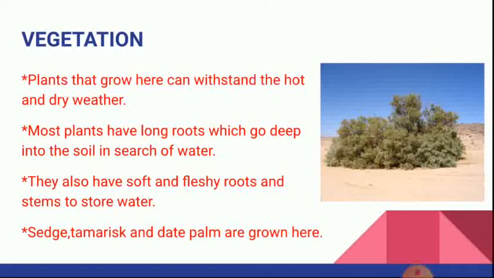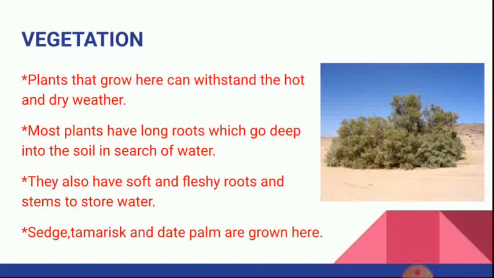Plants that grow in Saudi Arabia can withstand hot and dry weather. Most plants have long roots which go deep into the soil in search of water. They also have soft and fleshy roots and stems to store water. Sedge, tamarisk and date palm are grown here.